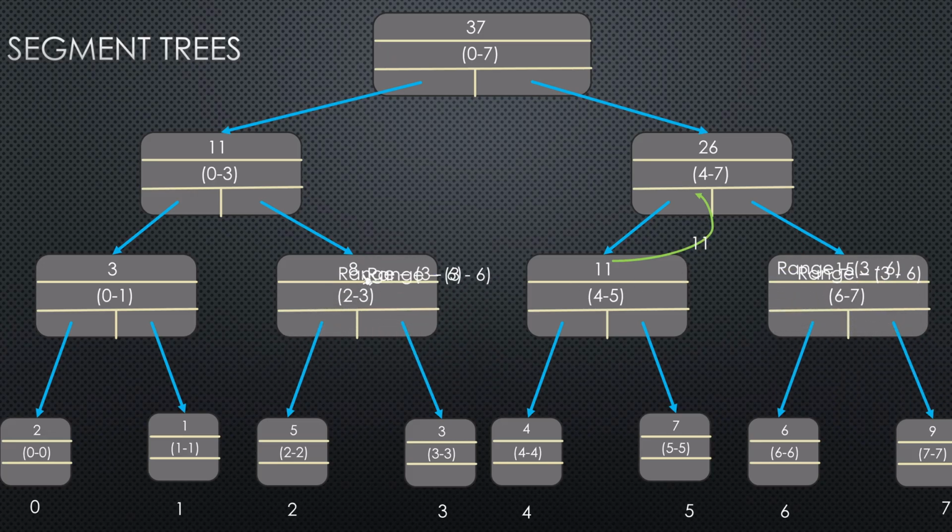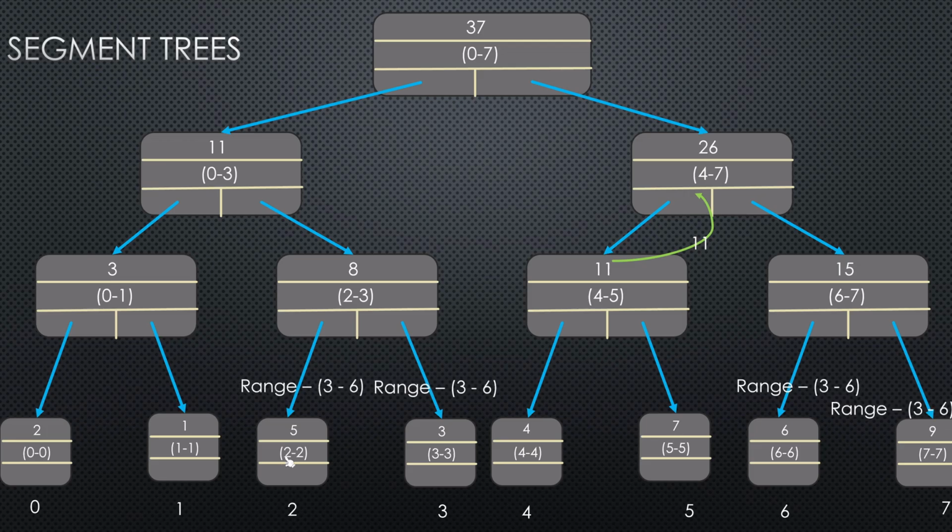And for the other two nodes, which are 2 and 3 and 6 and 7, they are not independent of the query range, but they are also not completely enveloped. So in this case, we are going to do a further recursive call for both the left and the right child. We'll do the recursive call for the left and the right side. So the leaf nodes which are completely outside are this and this. So finally the leaf nodes are going to be either completely outside of the query range or completely within.